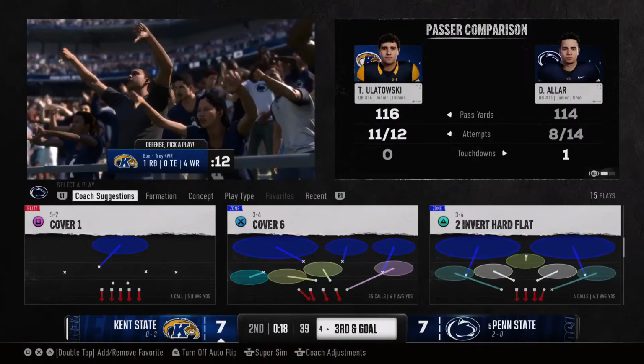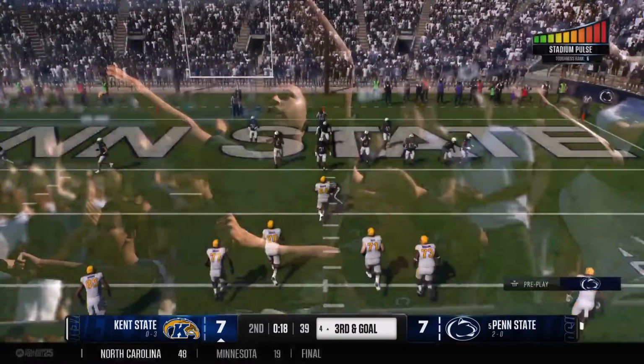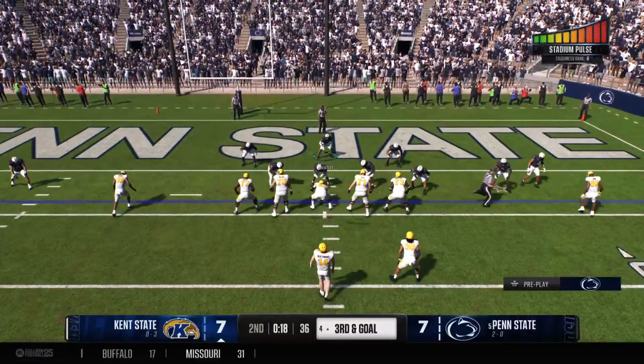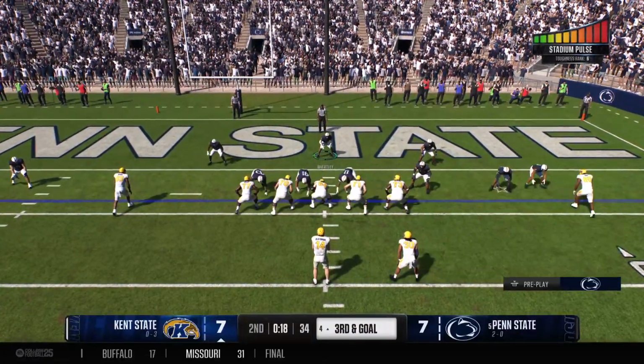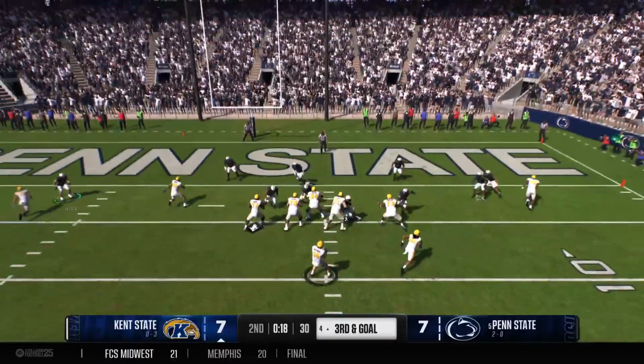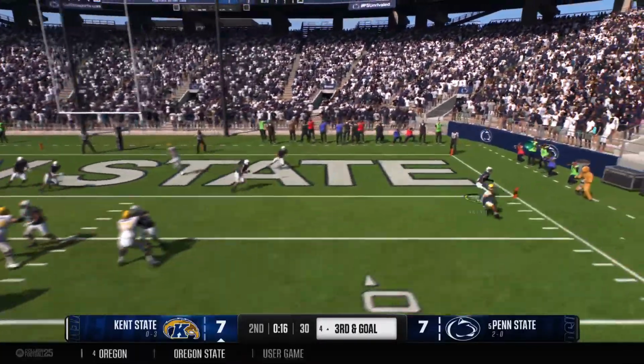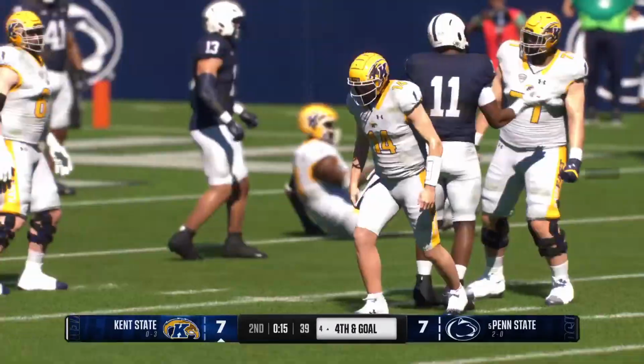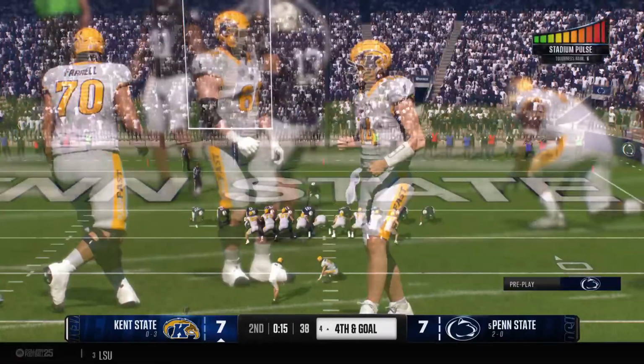And how loud is it in this building? This is crazy. These fans are going absolutely nuts. I used to love when the fans got involved and I'm on defense, because it messes with the snap count. It messes with the communication, and it can really rattle an offense. Just had to get rid of that one to save the yardage on third down.